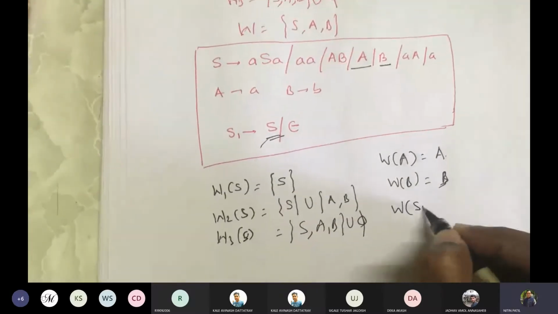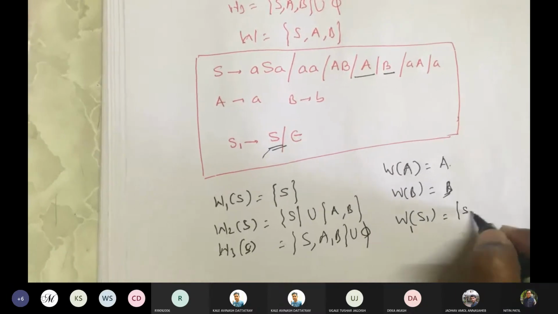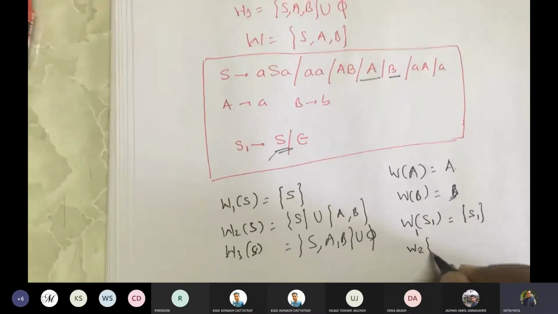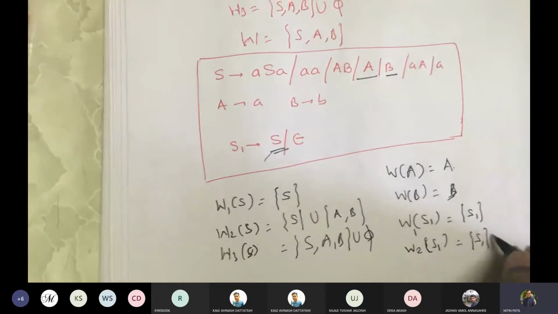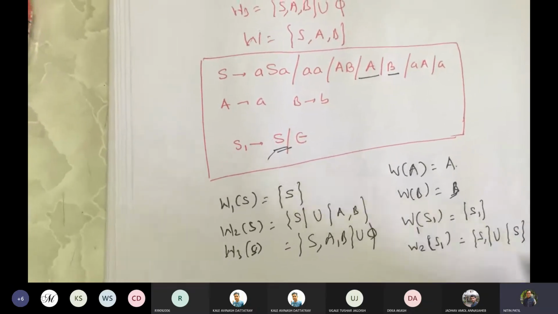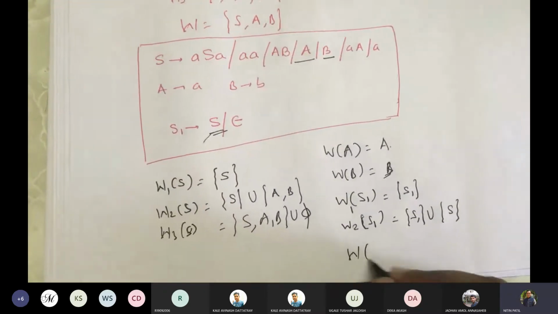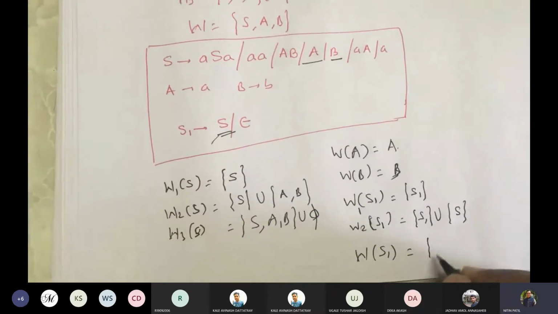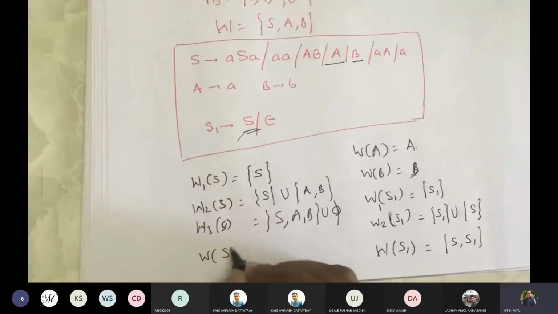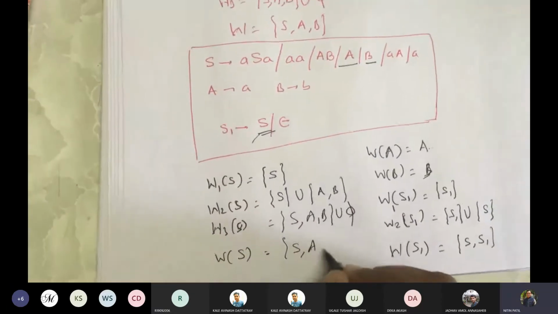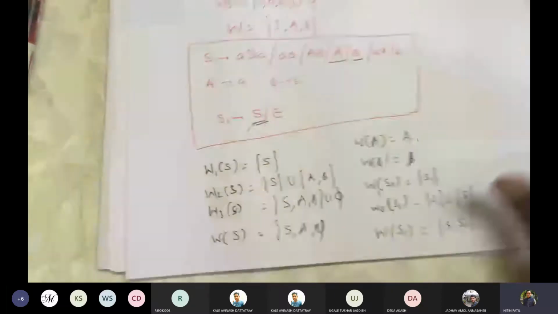And W of S1. Okay, so W1 of S1 is S1. W2 of S1 would be S1 union S. Why? Because we have S1 gives S. So W of S1 would be what? S and S1. So W of S would be S, A, and B. Fine. So we have now unit productions available with us.